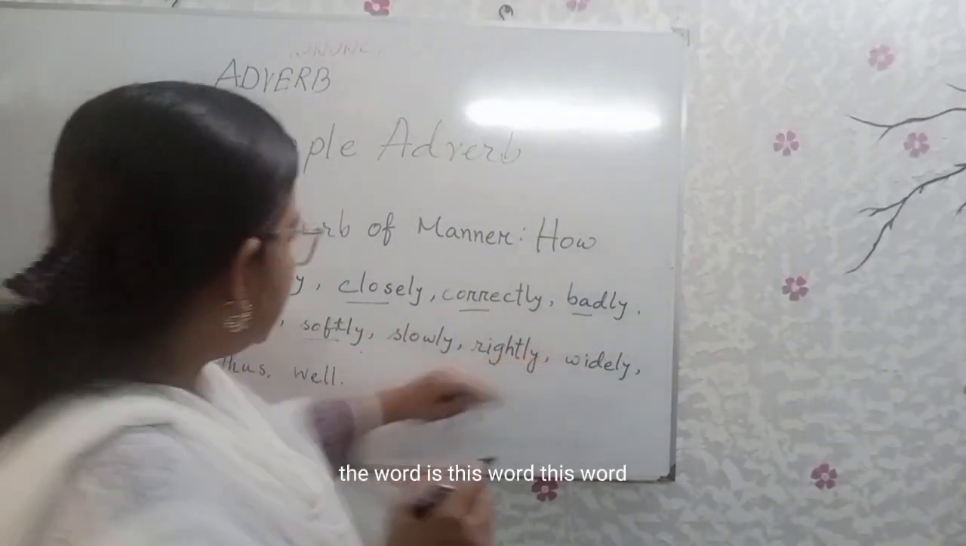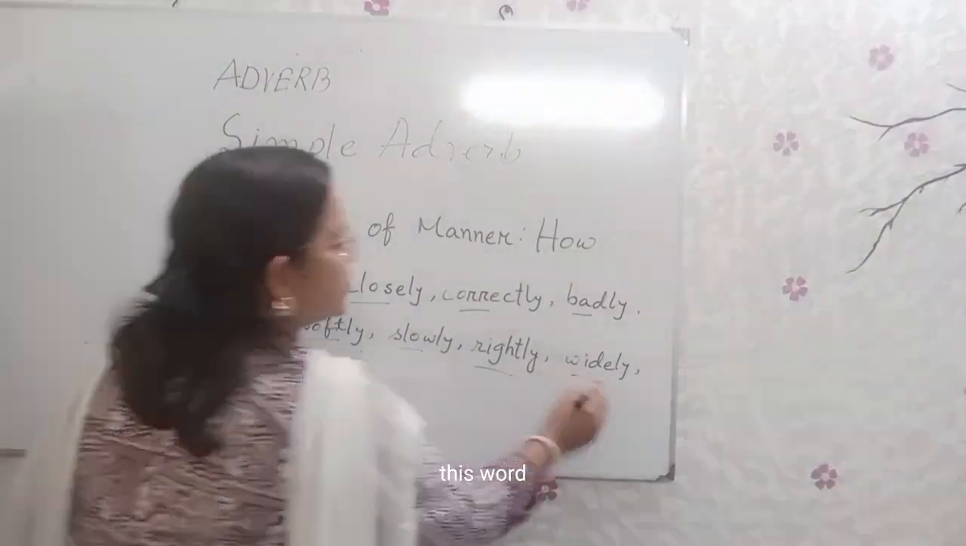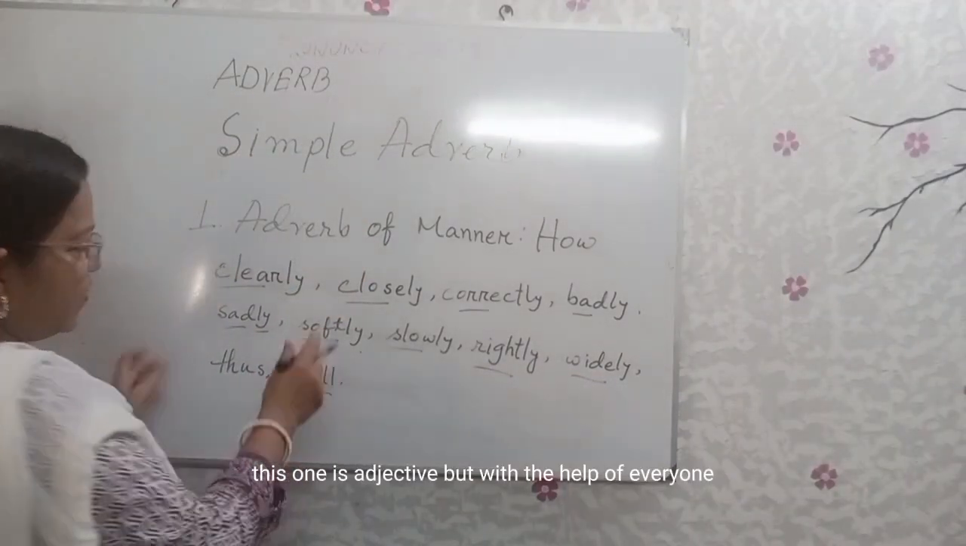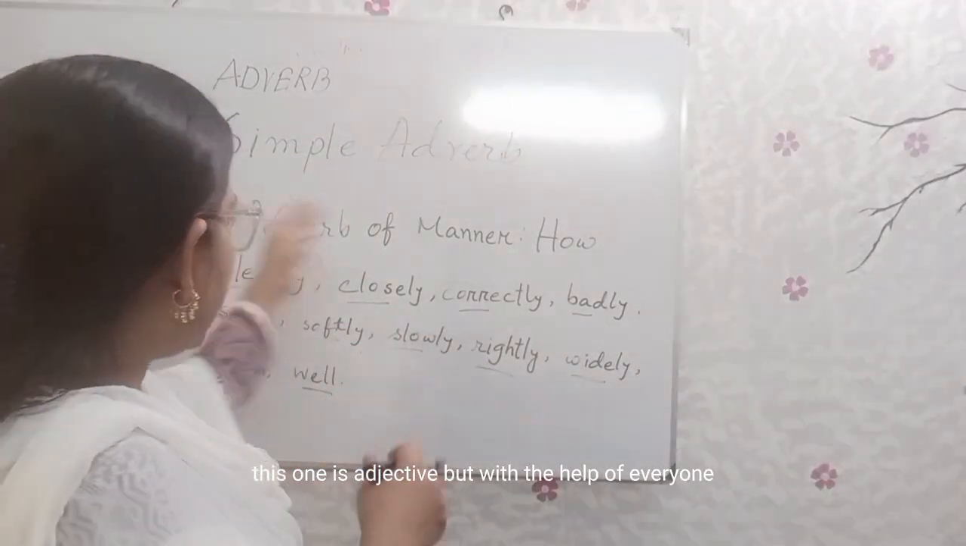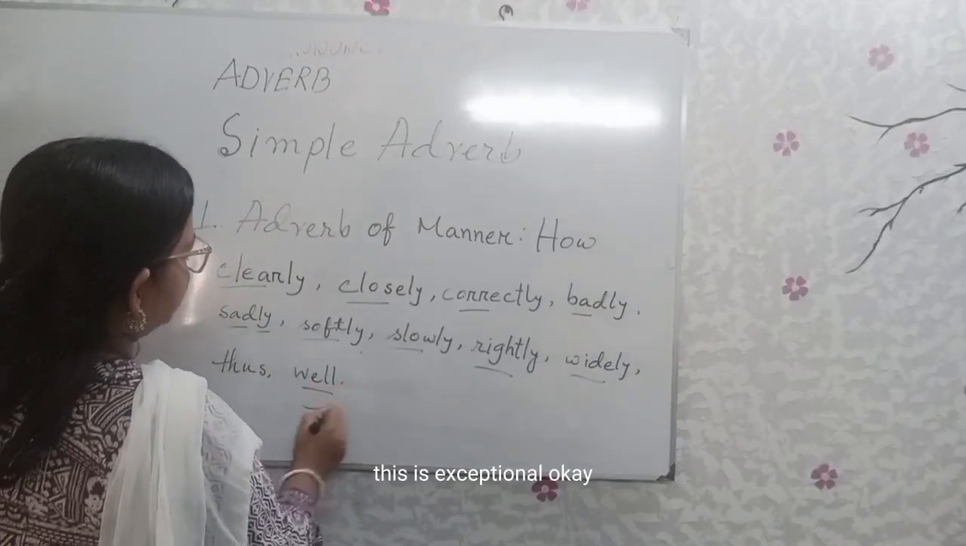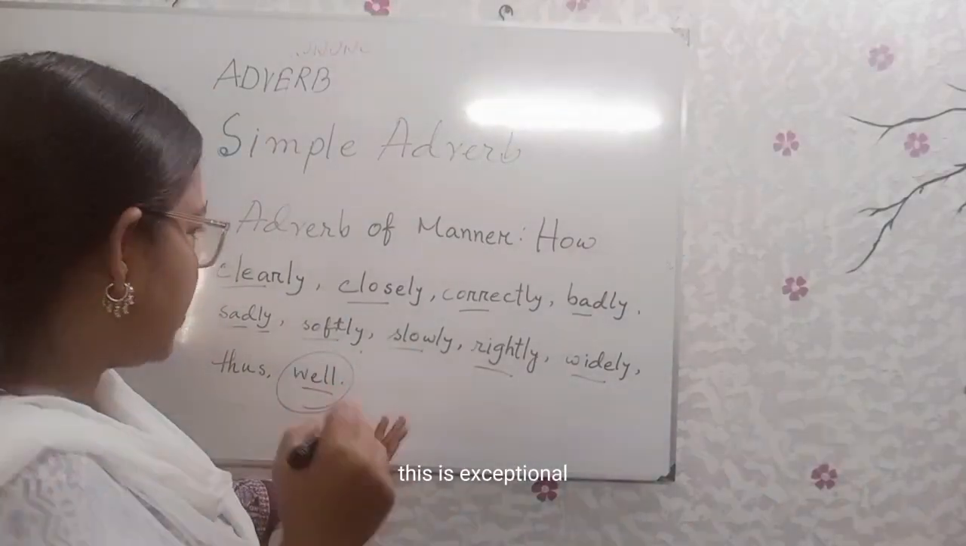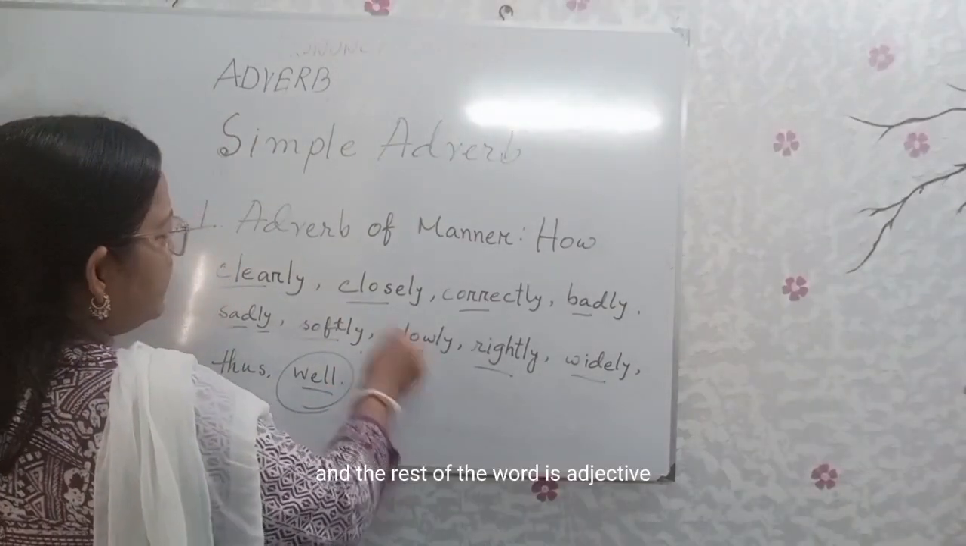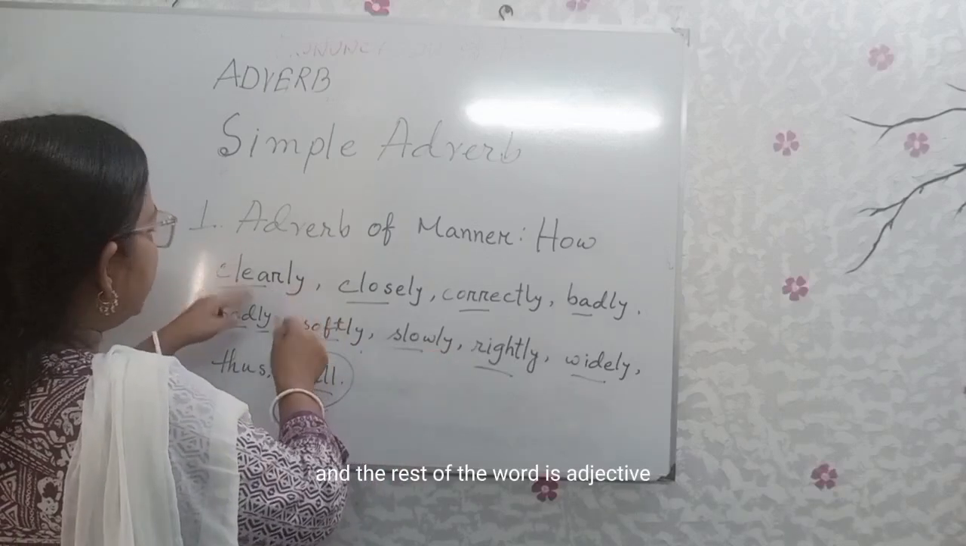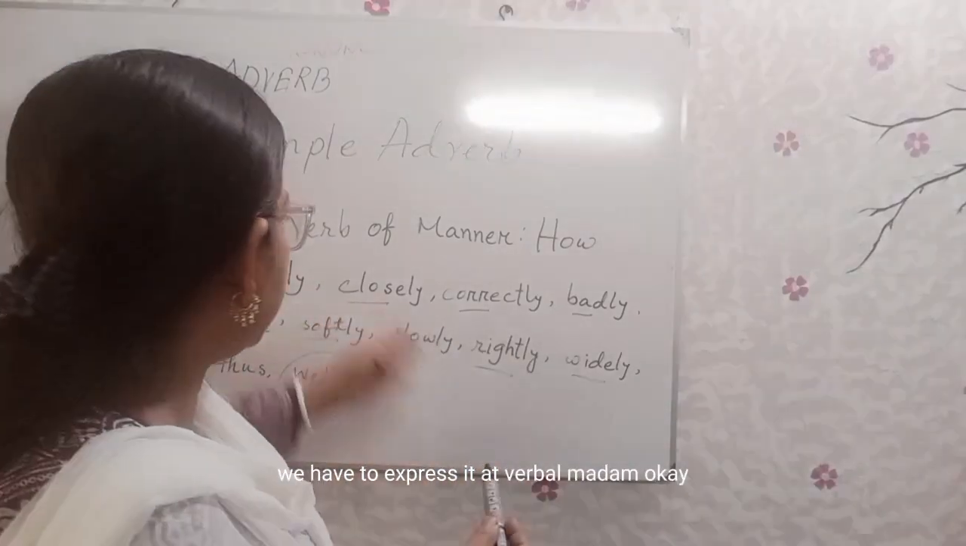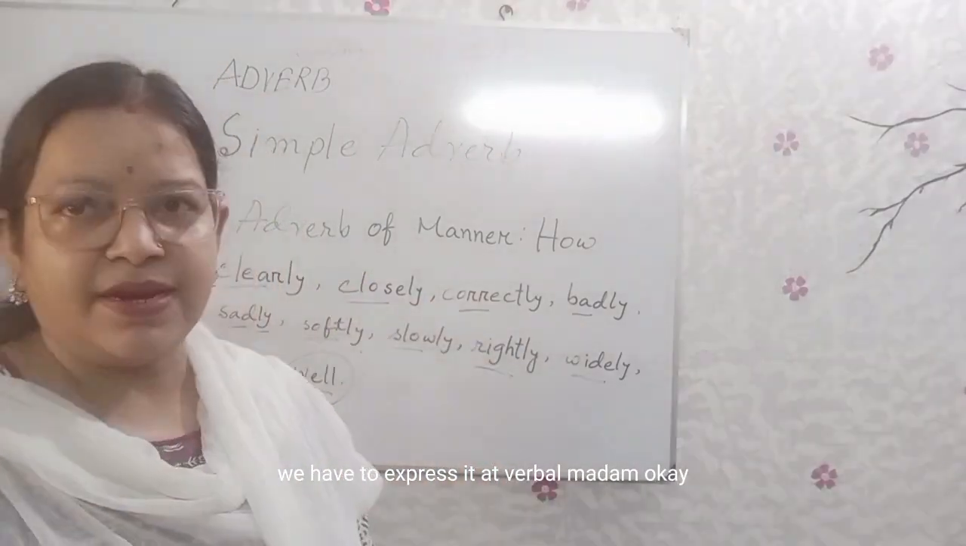These words are adjectives, but with the help of ly they become adverbs. Well is exceptional. The rest of the words are adjectives, and with the help of ly, we express them as adverbs of manner.